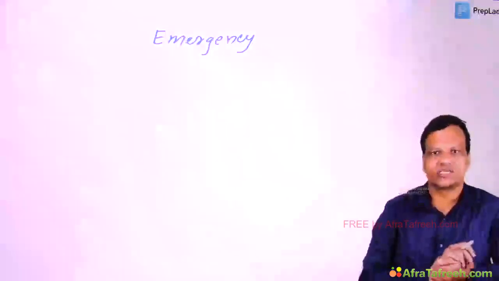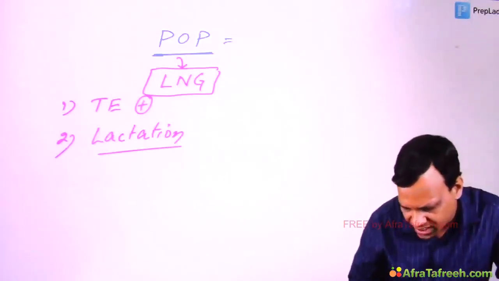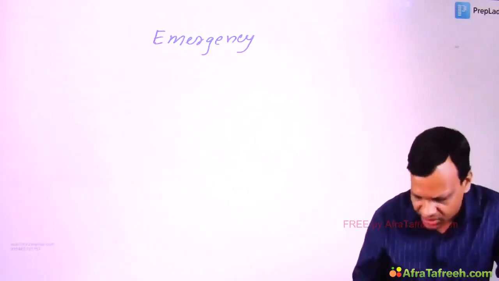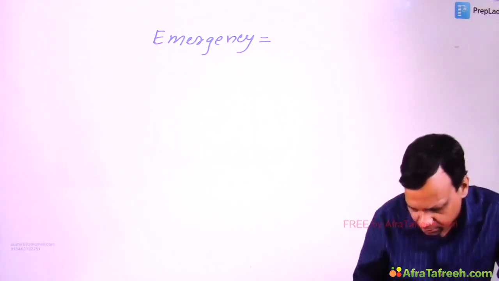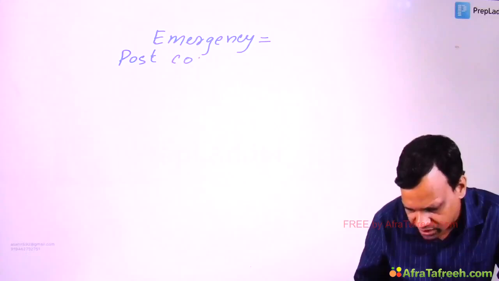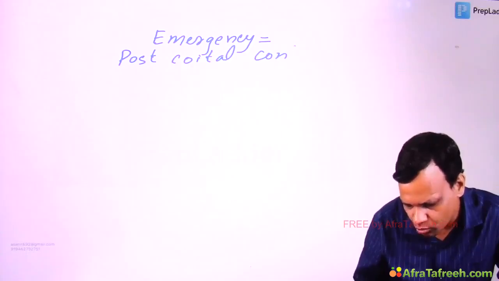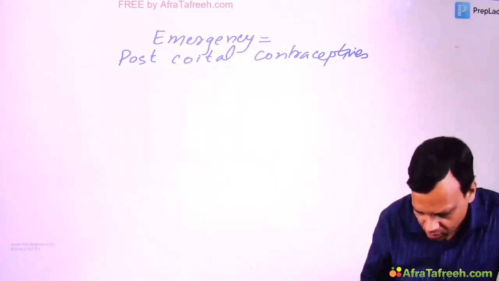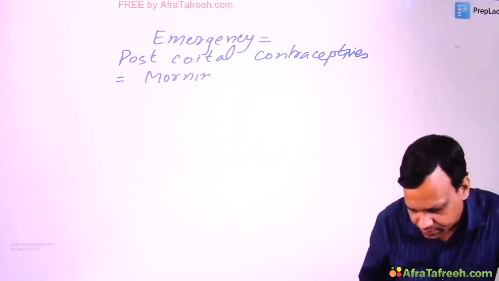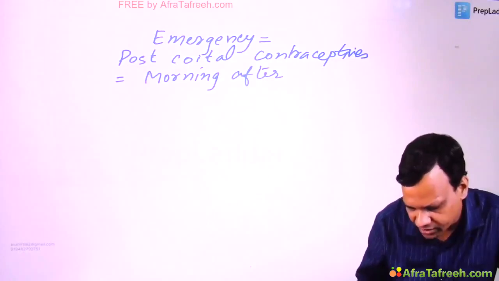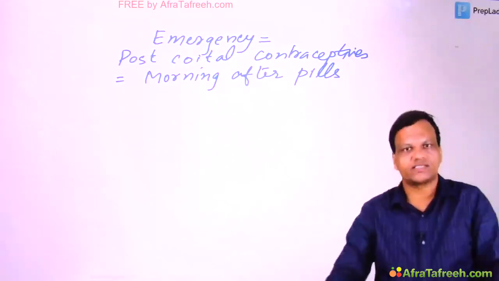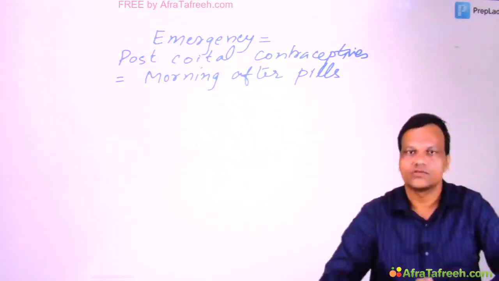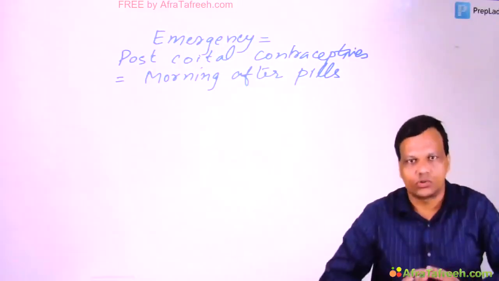Emergency contraceptives. Remember, progesterone only pills are also called mini pills. Emergency contraceptives are also known as post-coital contraceptives. Coitus means sexual intercourse, so after the sexual intercourse, and they are also known as morning after pills. So from the name you can understand morning after pills. You are sensible enough to know after what. Okay? So after the unprotected sexual intercourse.